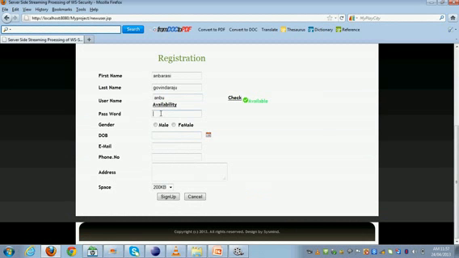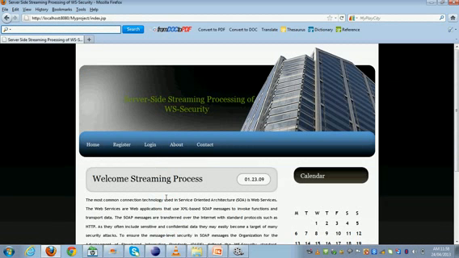Then we give the password, select male or female, date of birth, and then the email address. We select the space and sign up.